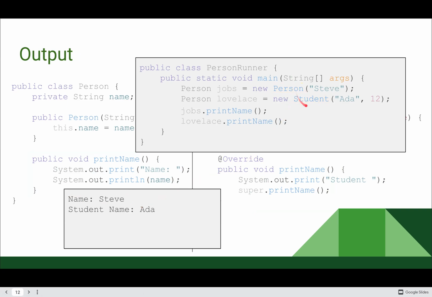So because they are different object types, even though we're calling the same method, since it's implemented differently in both of our classes, we're going to cause something slightly different to happen in each one.